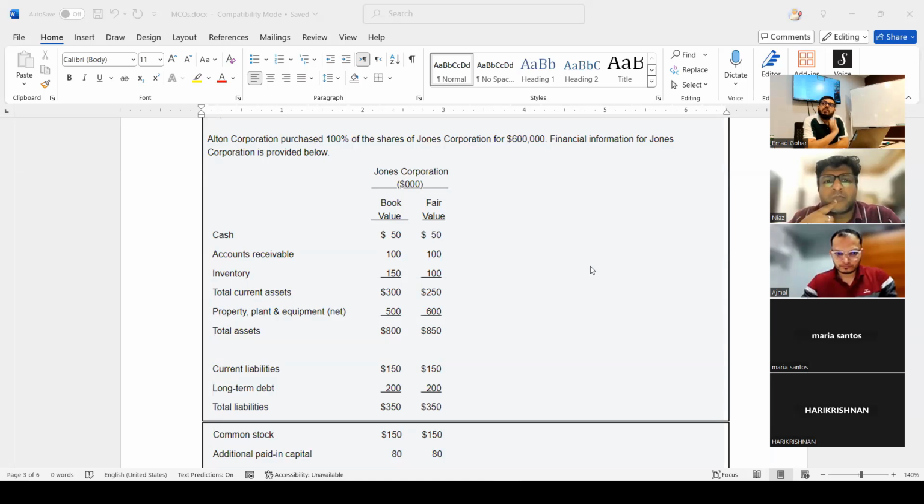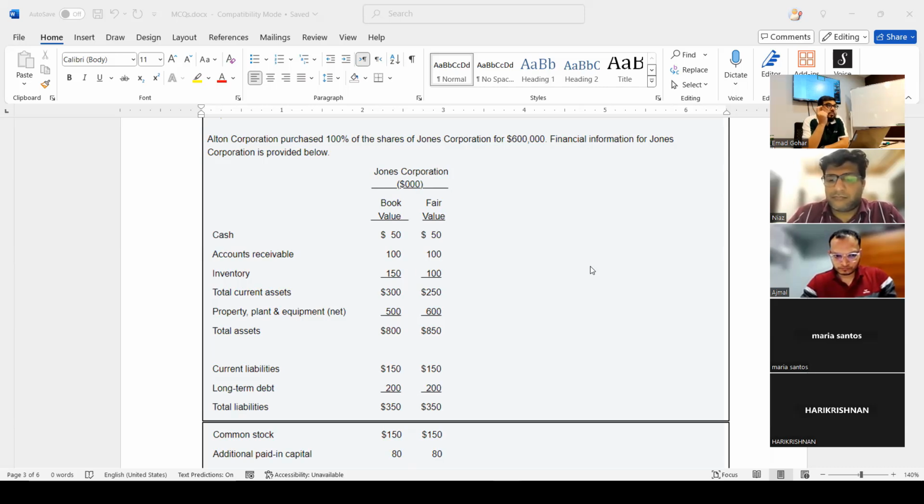$600,000 is called fair value of consideration paid. Just for your information, I'm telling you. This is the money you are paying to acquire another company.